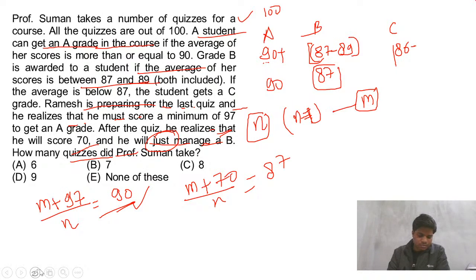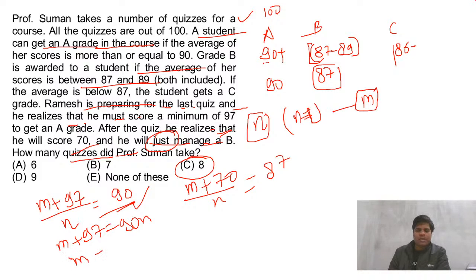Nitesh, the answer is C. Okay, let me check 8. Suppose I put 8 here, so I'm getting 720. Okay, I have to solve, I think. Nitish, did you get the same equation as 90n? What we need is n, and this is simple. This will not be a problem because m does not have any coefficient. This is simple to solve.